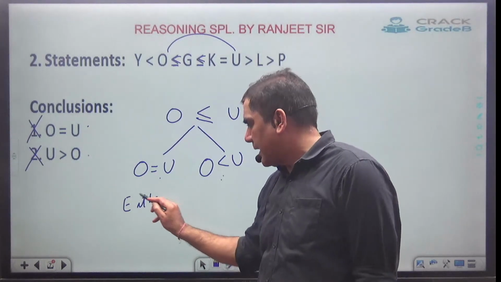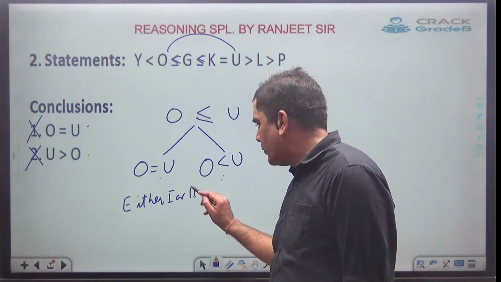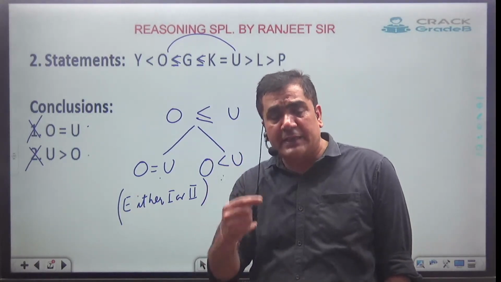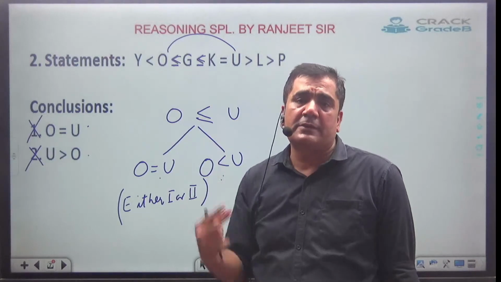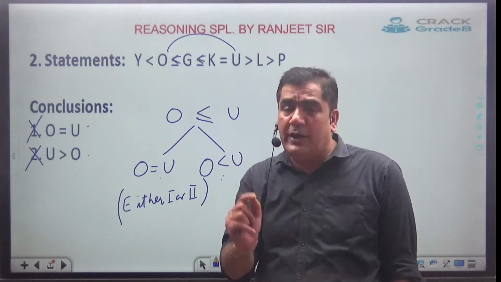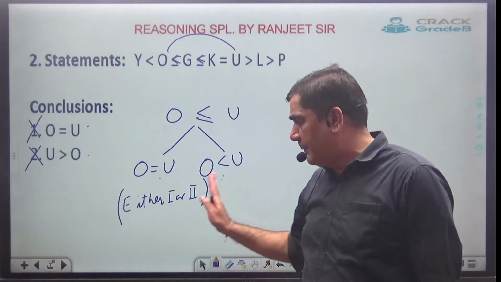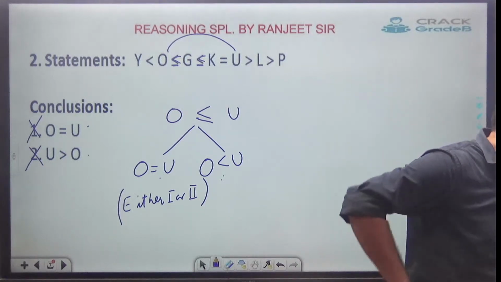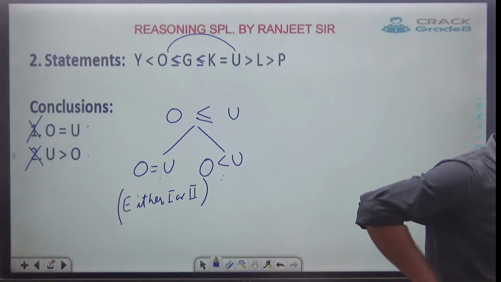I will clear the concept of either 1 or 2. What is this either 1 or 2? When and how to check either 1 or 2? I will clear the concept in one separate class. I will take one class to explain only either-or. And hopefully after that class, you will 100% understand the concept of either-or. Clear?